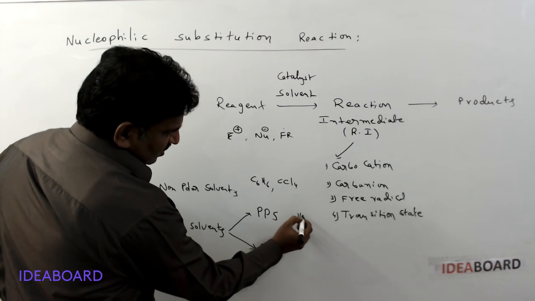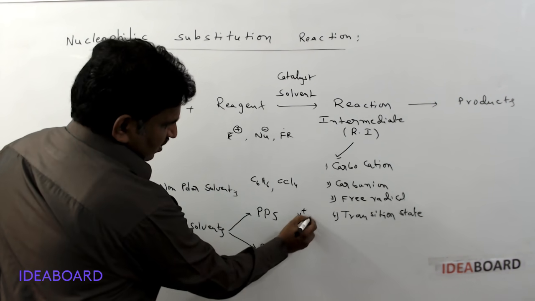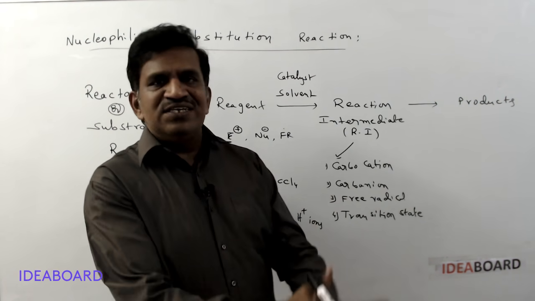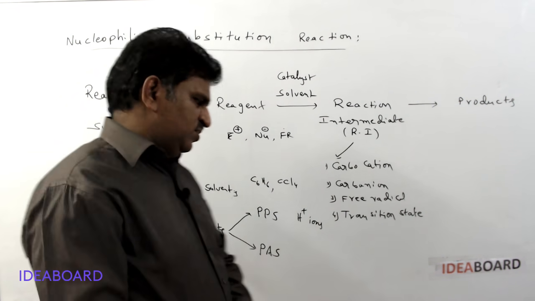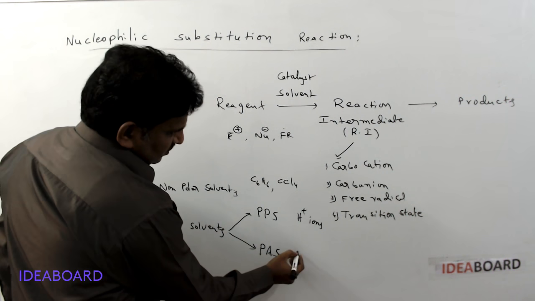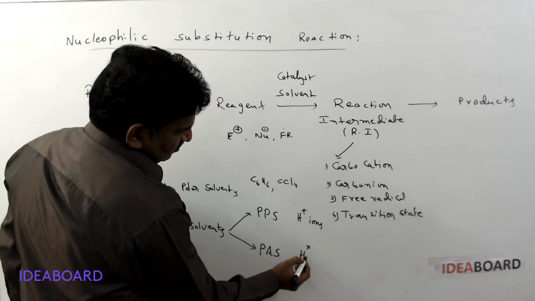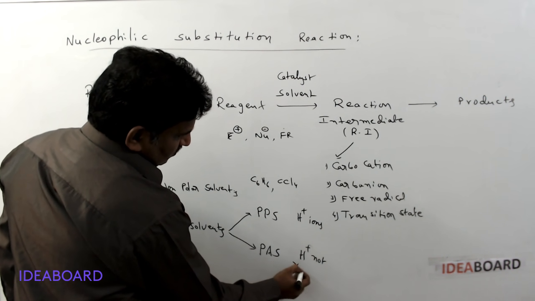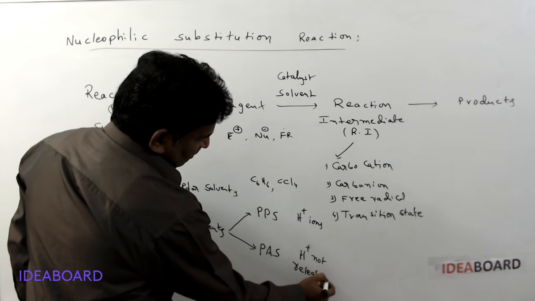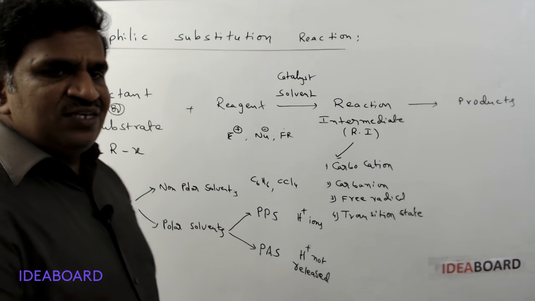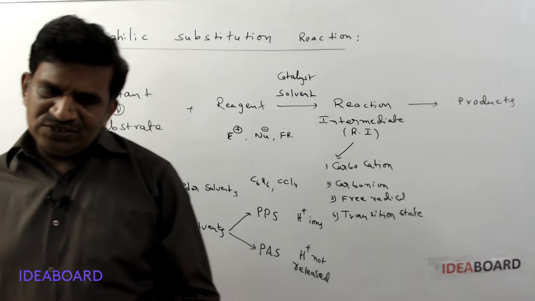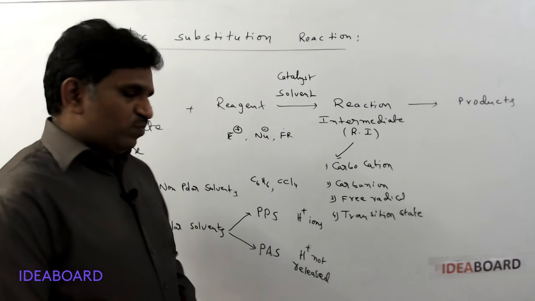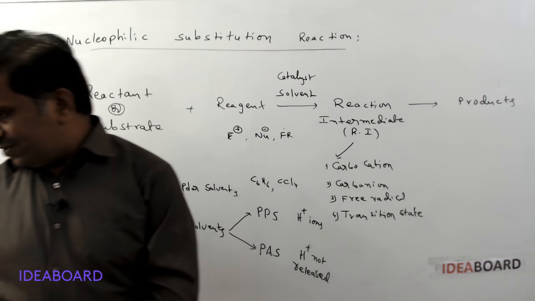Which can release H plus ions. So when they are releasing H plus ions, they are called protic solvents, proton generating solvents. They can produce protons. And polar aprotic solvents don't release H plus ions, so H plus ion is not released or not ionized. If H plus ion is not released from it, then they are called polar aprotic solvents. Okay, so polar protic solvent, polar aprotic solvent.